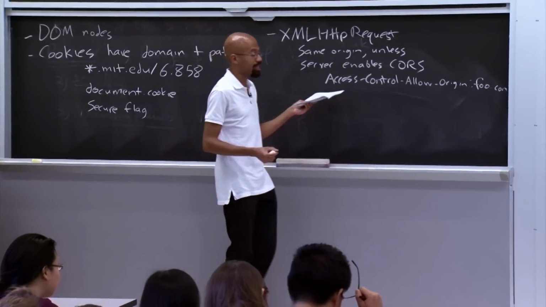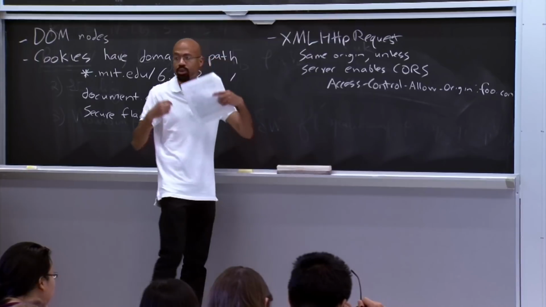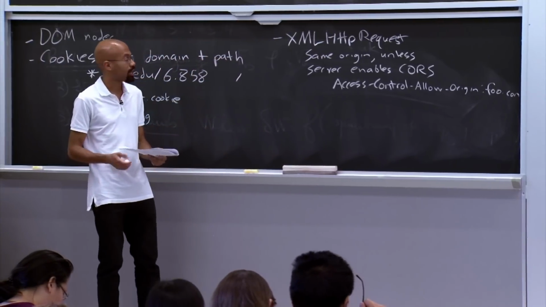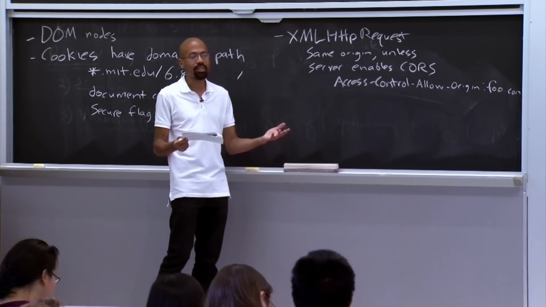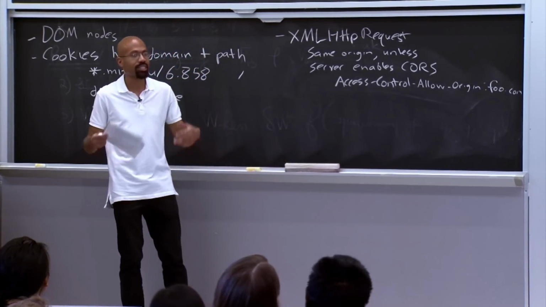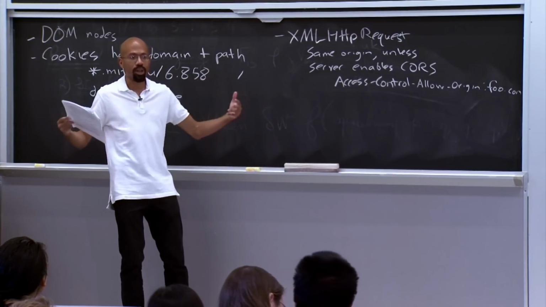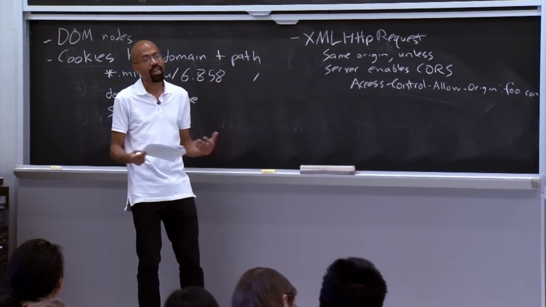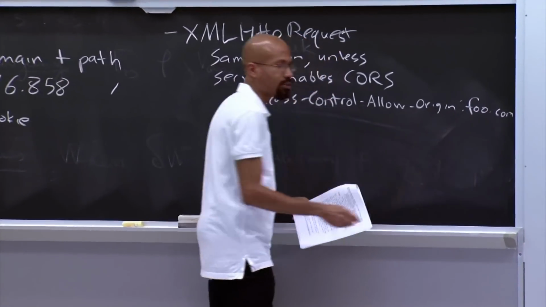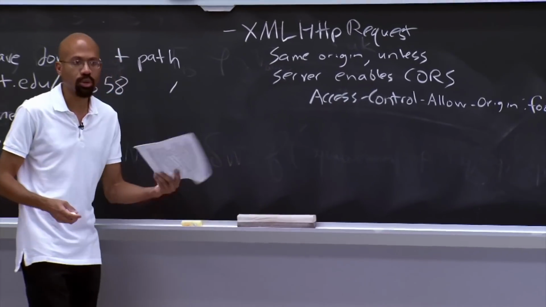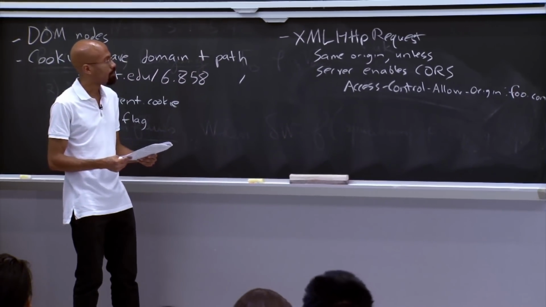The server in bar.com could actually say no. It could refuse the request, right? In which case the browser would fail the XML HTTP request. So this is a new thing that's come up, in large part because of these mashup applications, this need for applications from different developers in different domains to be able to share data in some type of constrained way. Right? So this could also be an asterisk if anybody can fetch the data across origin, and so on and so forth. So I think that's pretty straightforward.